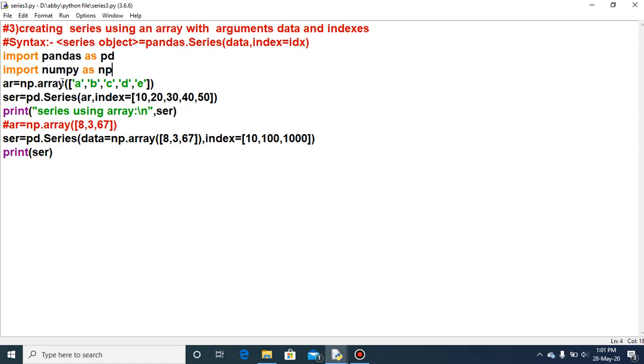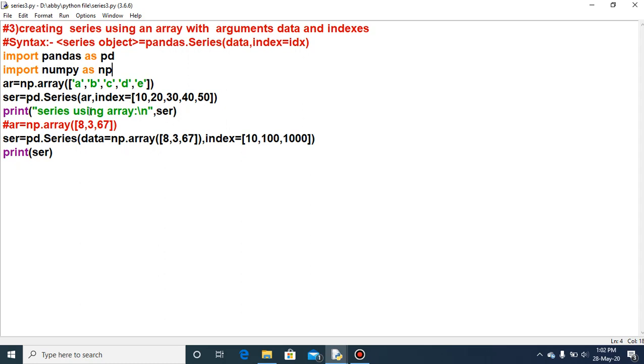So through the array function of numpy, one array has been created here, and in the next line I am creating a series with the name scr, pd.Series. The parameter I have written is ar. ar is the data. And what is ar? Actually it is a, b, c, d, e. So this ar contains the character array a, b, c, d, e. Any characters you can specify. After the comma, after the data, what is given? Index equal to.